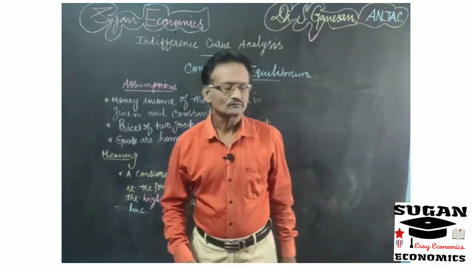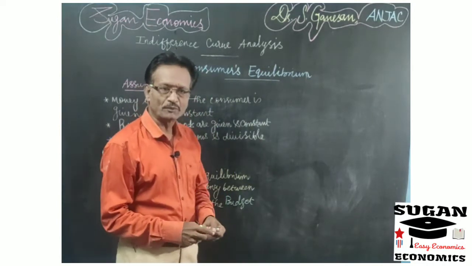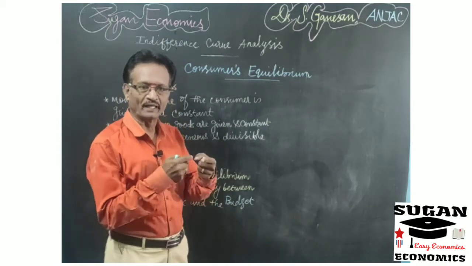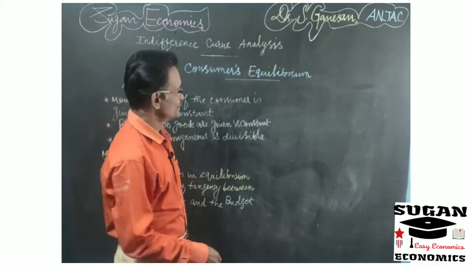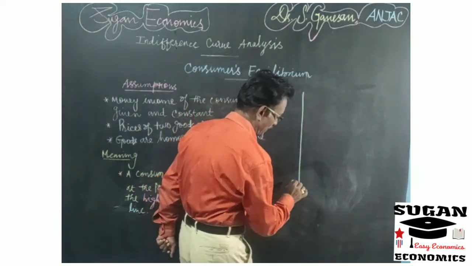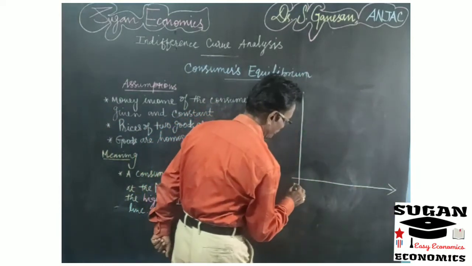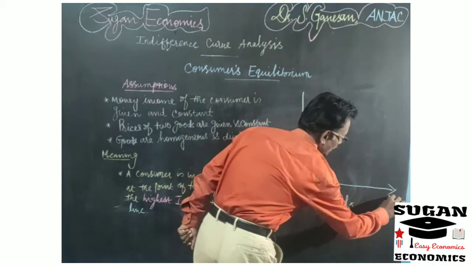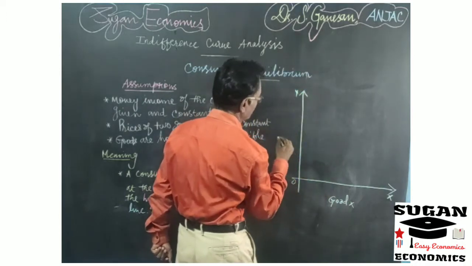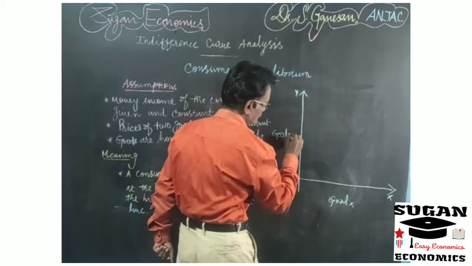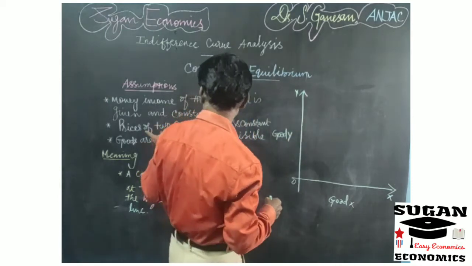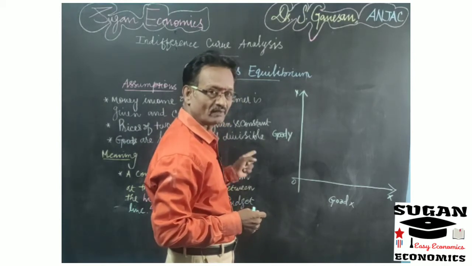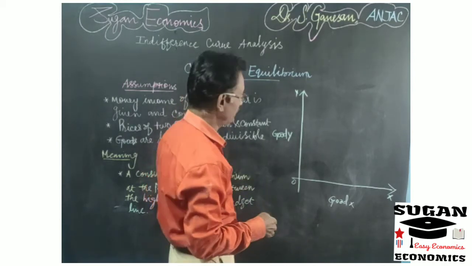Consumer equilibrium is taken at the point of tangency between the indifference curve and the budget line. So now we draw a diagram to explain consumer's equilibrium. Here on the x-axis we have taken good X, and on the y-axis we have taken good Y. We have already discussed that the money income of the consumer and the prices of the two commodities are given and constant. With the help of that we draw the budget line.